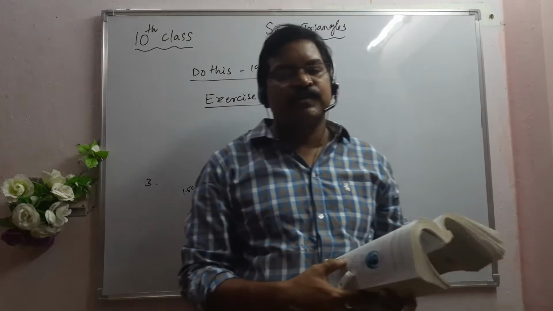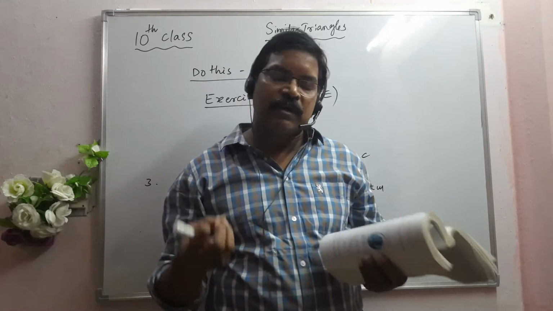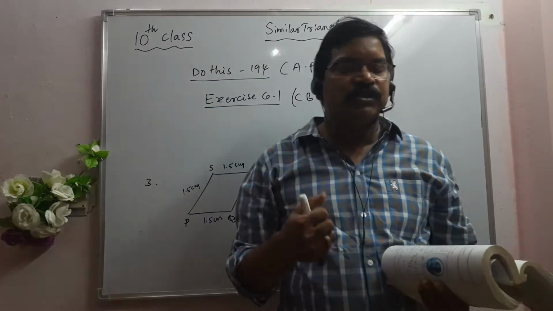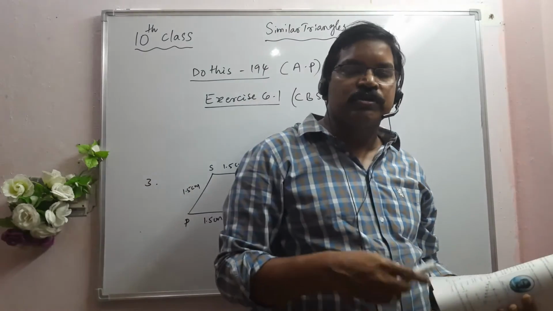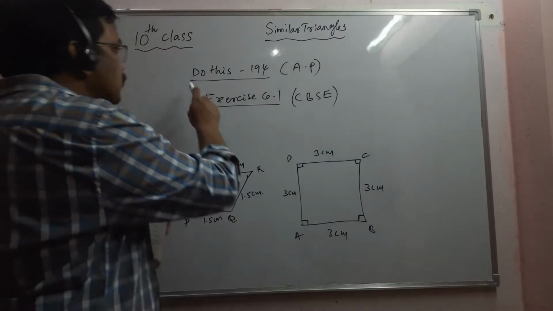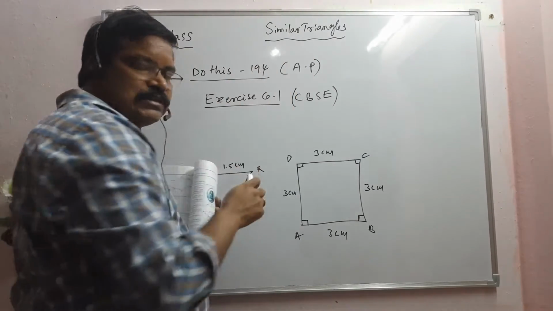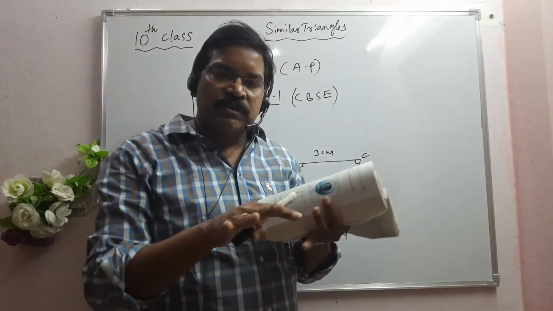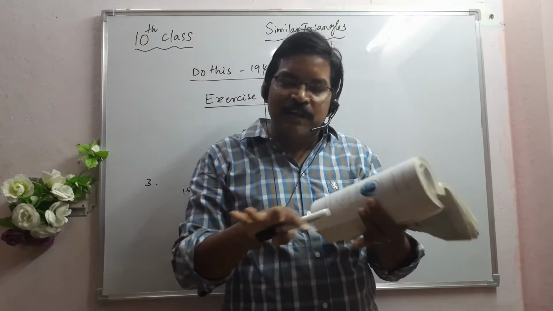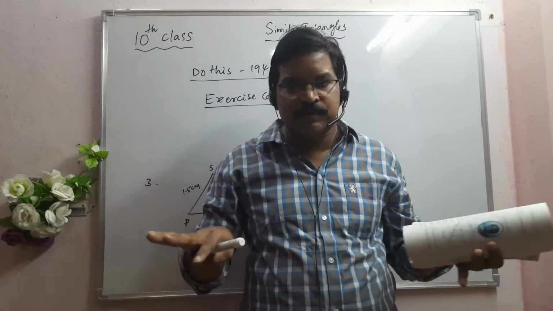In the last class, we discussed similarity of polygons, that means similarity of triangles, the basic proportionality theorem, and its converse. Today, we are going to discuss page number 194, the "Do this" exercise for AP students and Exercise 6.1 for CBSE students. Both exercises are similar, the same problems, right?